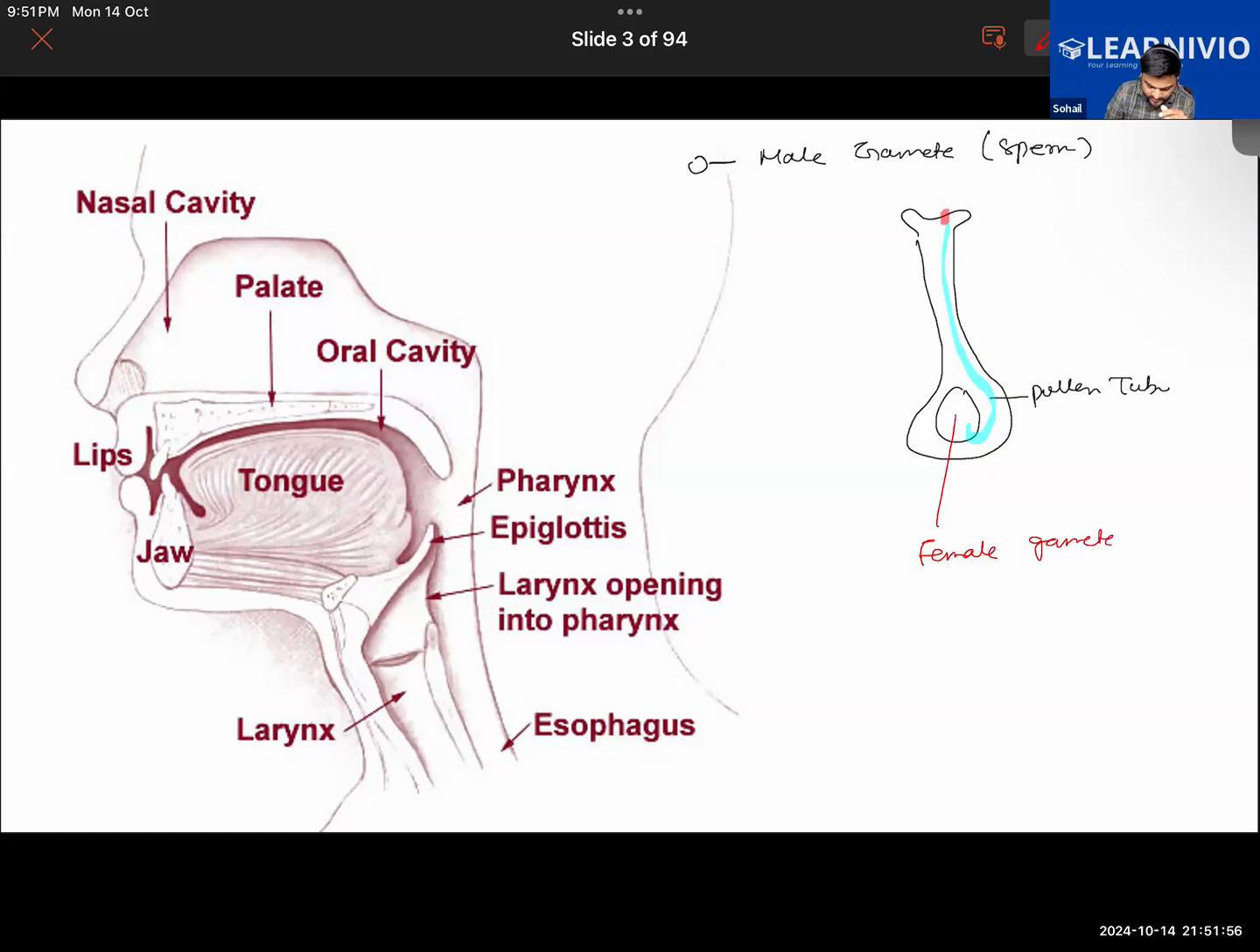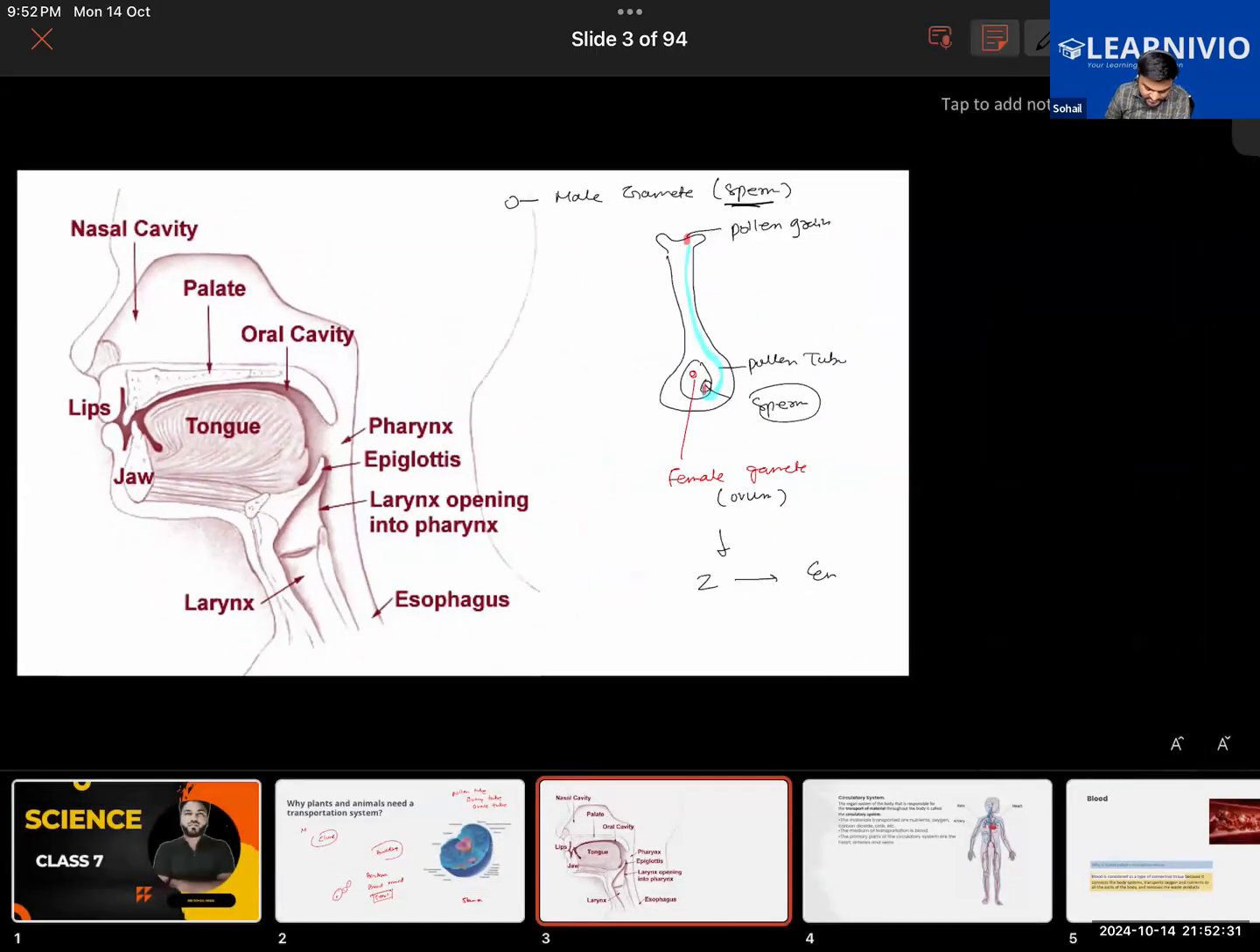And what is the female gamete? Ovum. Exactly. That is ovum. So inside the ovary, the female gamete, that is ovum, is fusing with the pollen grain, and the pollen grain contains sperm. So this is the pollen grain. As the pollen grain goes inside the ovary, the sperm will be fusing with the ovum, and that will further form zygote, and zygote later develops into embryo. All this we have learned in the previous classes.